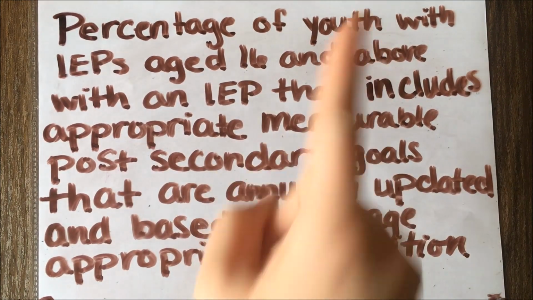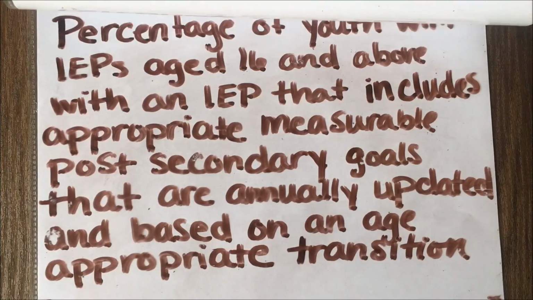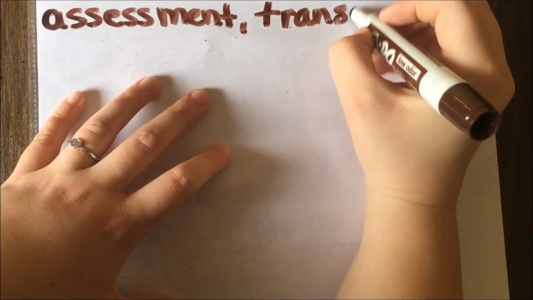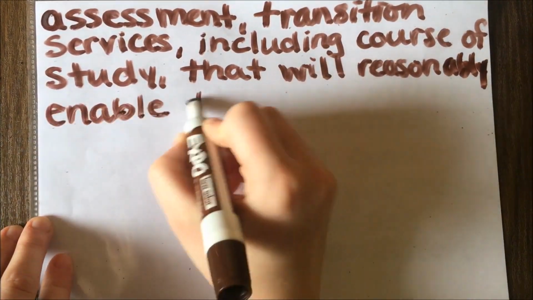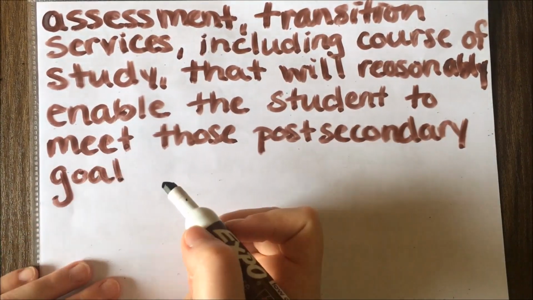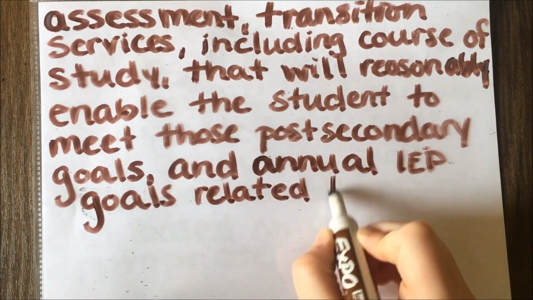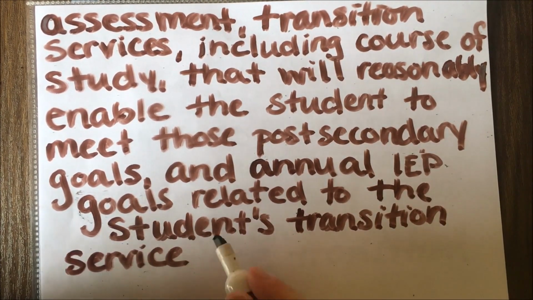appropriate measurable secondary goals that are annually updated and based upon an age-appropriate transition assessment, transition services, including courses of study, that will reasonably enable the student to meet those post-secondary goals and annual IEP goals related to the student's transition service needs.